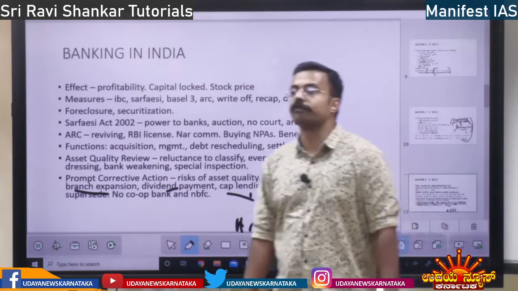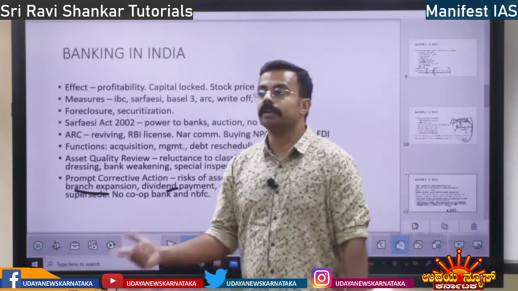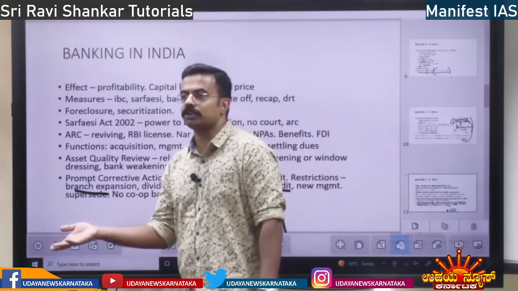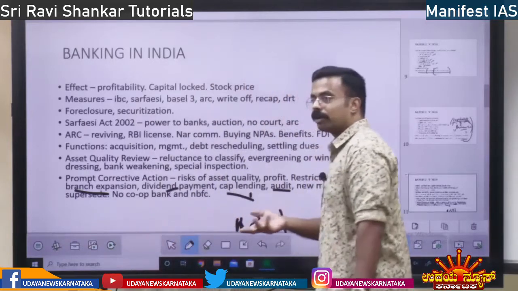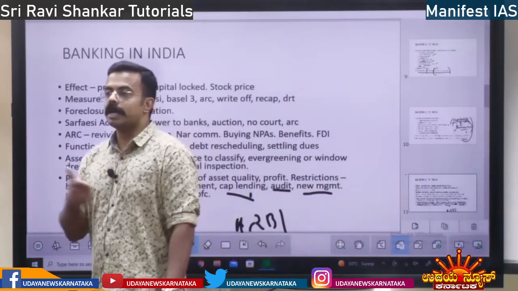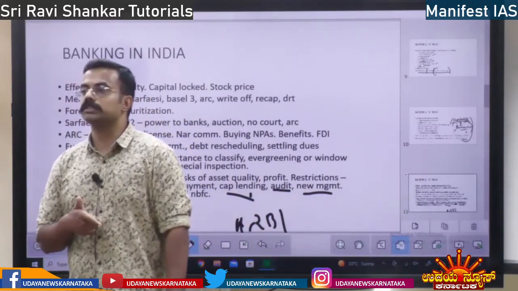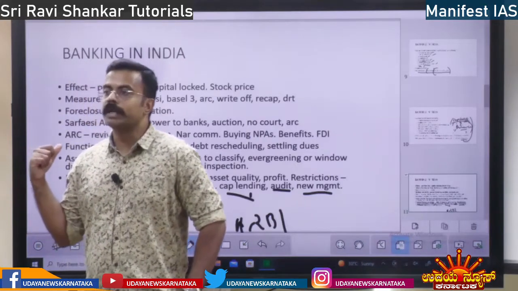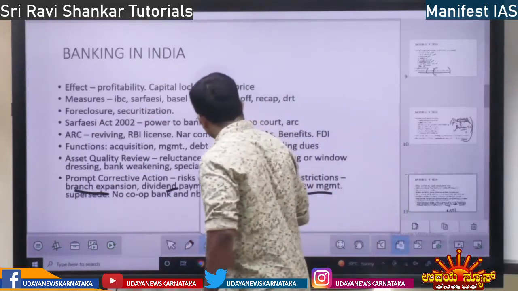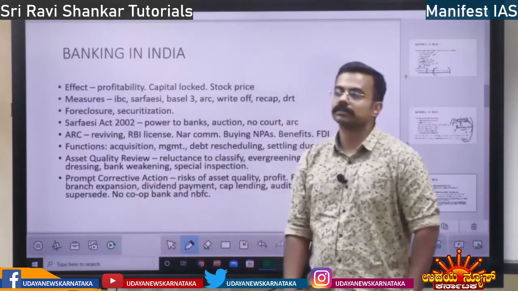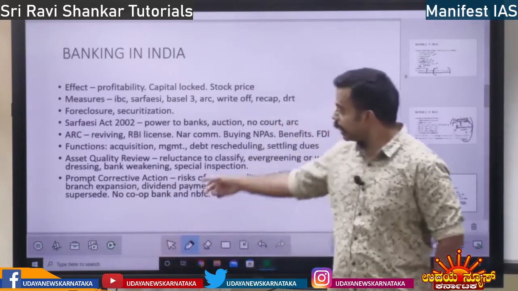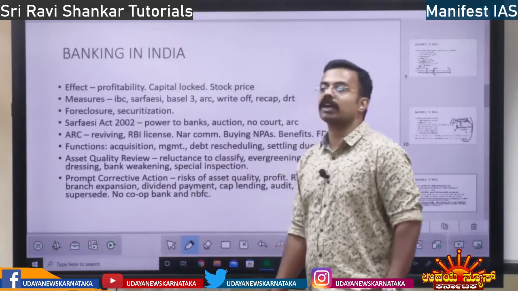And they are going to carry out frequent audits. Auditing will be done of the loss making bank. Punjab National, all these banks which went into loss, Maharashtra Bank and all those banks. Then they can bring in new management to the banks. Old management has caused the bank to go into losses, so they will bring new management in order to make the bank profitable. Or else they can supersede the bank or supersede the board members. Bank can be taken over by RBI.